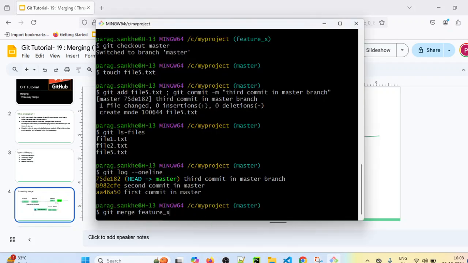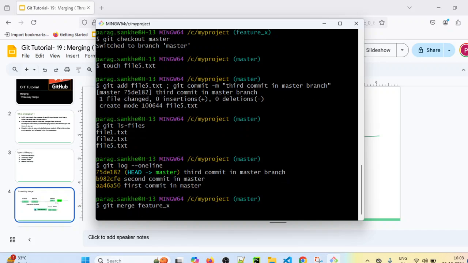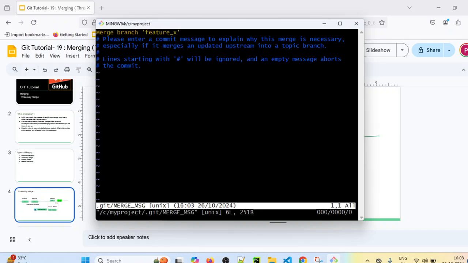So as soon as I execute git merge feature_x command, it will open the editor for you. Why is it opening the editor? Because in case of conflicts, there is a possibility that conflicts might happen. But currently in our scenario, we have created new files.